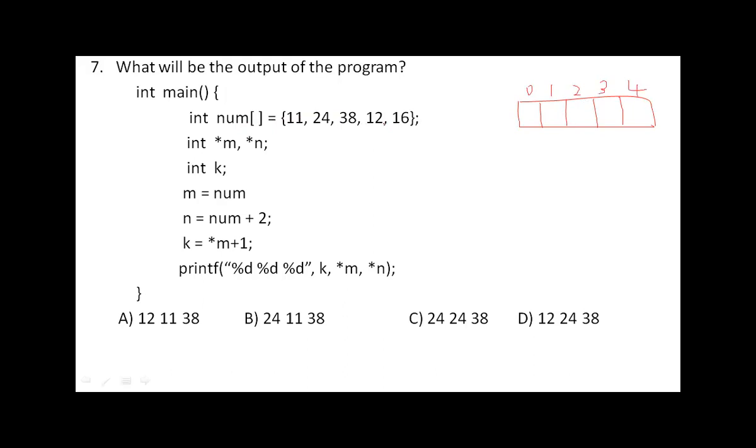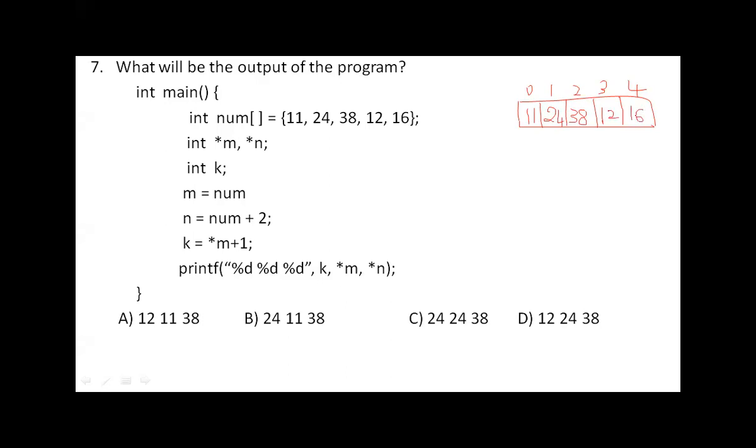This contains the value 11, this contains the value 24, this contains the value 38, this contains the value 12, and this contains the value 16.